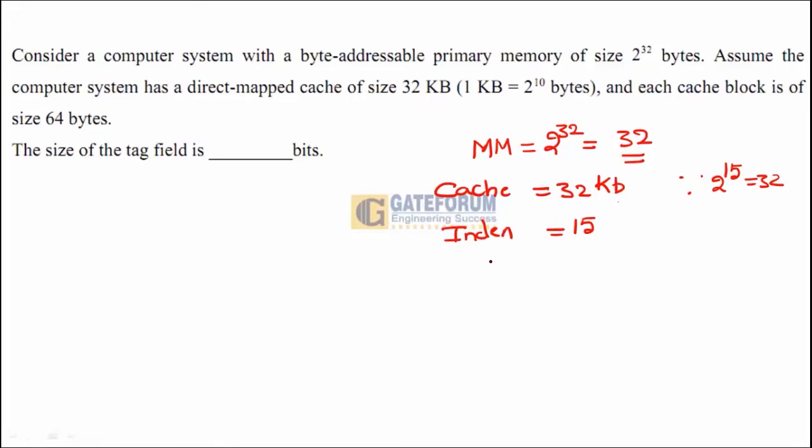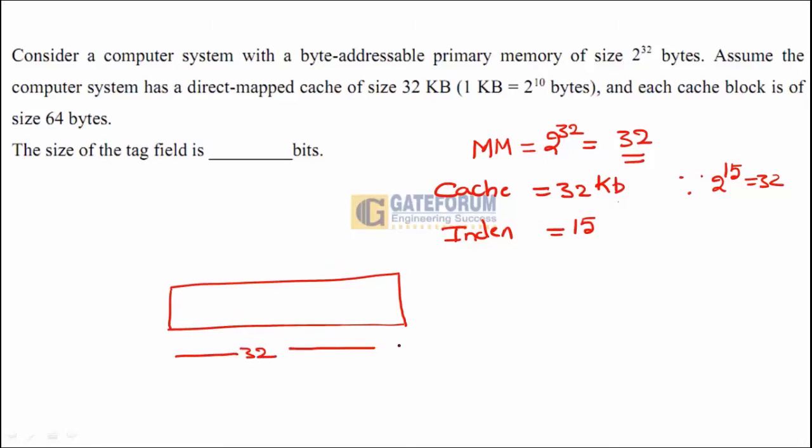So straight away we can go ahead in identifying the number of tag field bits. For that, let us draw the diagram of an address in the system. An address in the system is equal to a total of 32 bits altogether. And this address will be divided into two fields initially, the index field and the tag field. What is the index field? The number of bits that are required to represent the cache, that is equal to 15. So the index is equal to 15 and the remaining bits, the tag, is equal to 22.